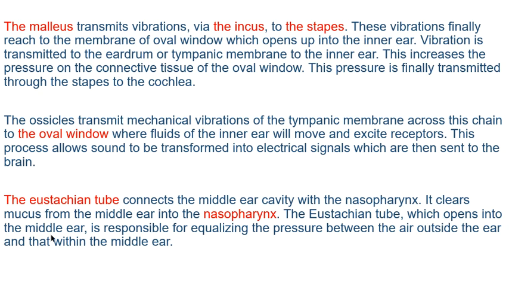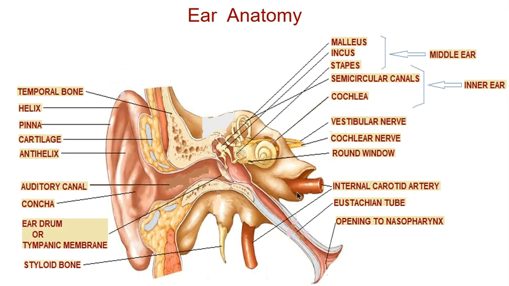This tube, which opens into the middle ear, is responsible for equalizing the pressure between the air outside and the middle ear. Fine. So this is responsible for maintaining pressure between outside and inside. There is some pressure outside the ear, and the air pressure inside the ear is different. Now who will balance them? The eustachian tube will balance both the air pressures very nicely.